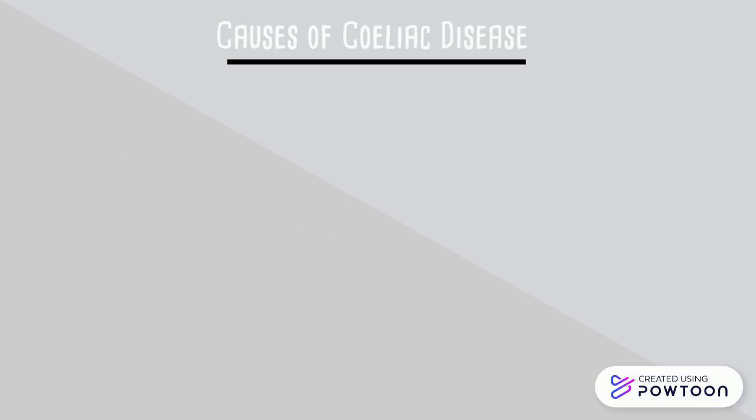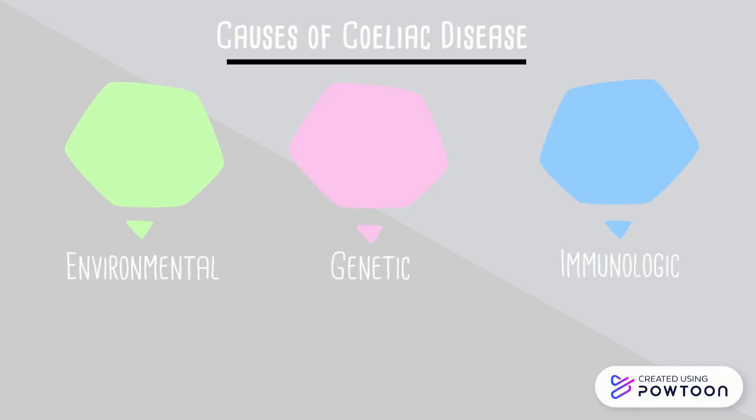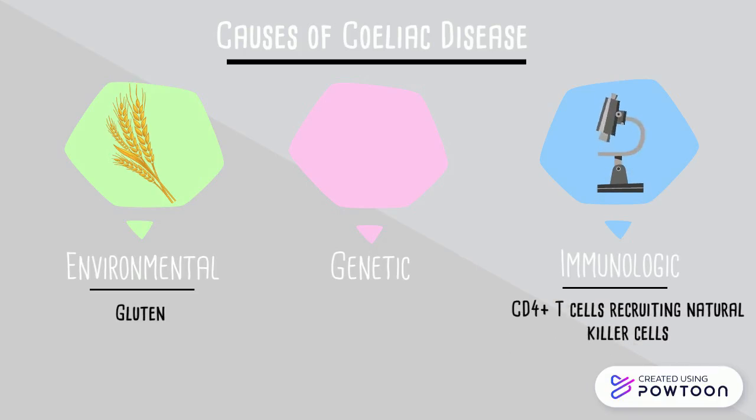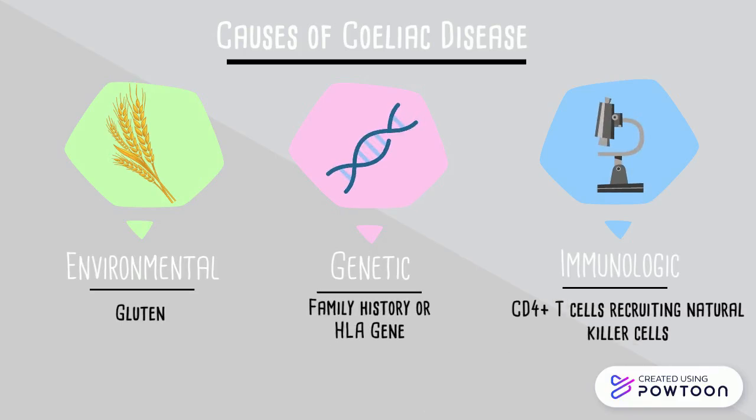It is not quite known yet what exactly causes a person to develop celiac disease, but it has been speculated that it could be caused by an interaction between environmental, genetic, and immunologic factors. Environmental factors involve the gluten protein found in many foods, whilst immunologic factors include the activation and migration of specialized killer white blood cells to the bowel lining. Genetic factors also clearly play a role in celiac disease, as it often runs in families, and a variation in a specific gene called the HLA gene has been found to be associated with the disease.